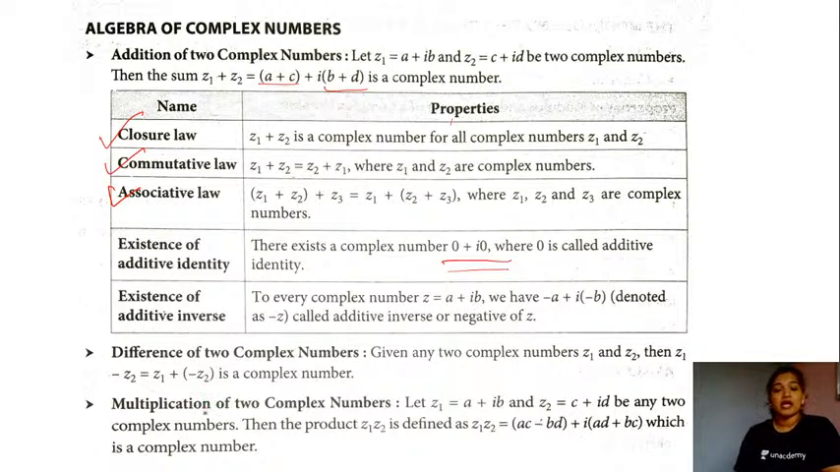The next concept that we have is multiplication of two complex numbers. Suppose you have the complex number z1, which is a plus iota times b, and z2 is c plus iota times d, and these two are complex numbers. Then the product z1 into z2 in this case will be equal to ac minus bd plus iota times ad plus bc.